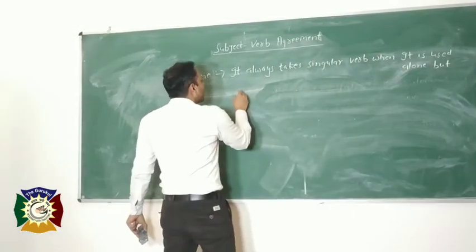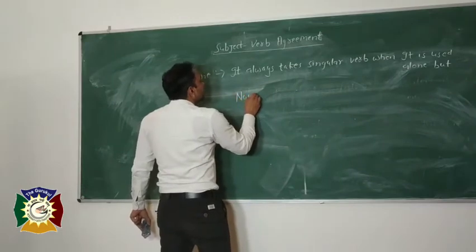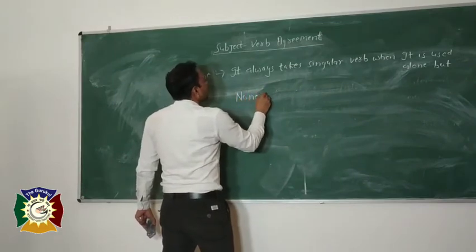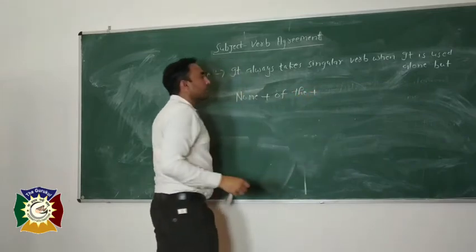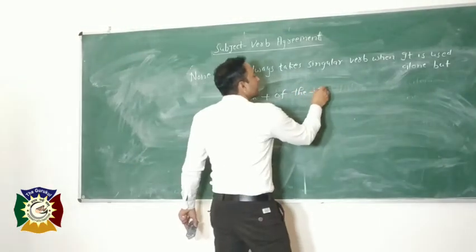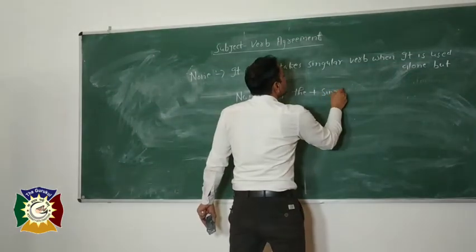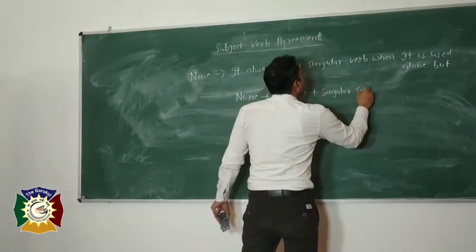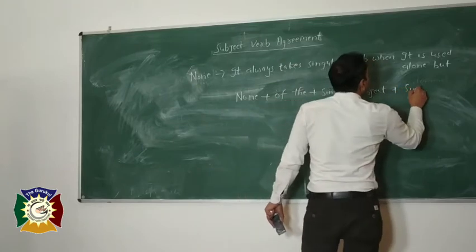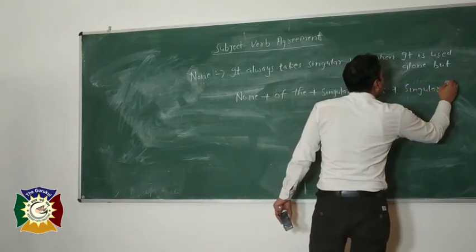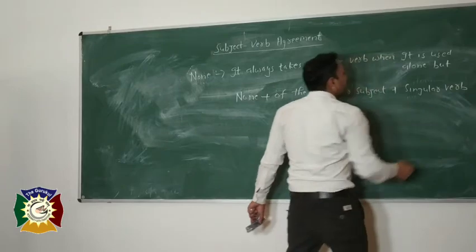But look at the board. None plus of the plus singular subject plus singular verb.